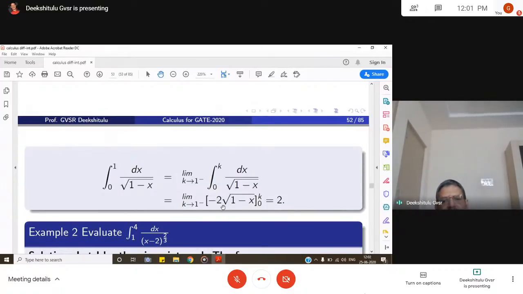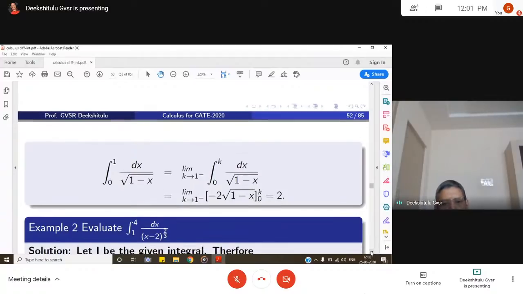Then integrate this: minus 2 square root of 1 minus x between the limits 0 to k. So put the limits, we have as k goes to 1 minus, the limit goes to 2. This is what we do in problems of this type.